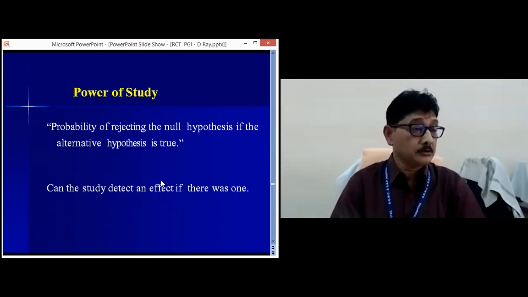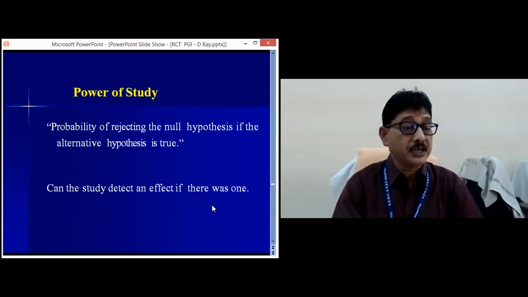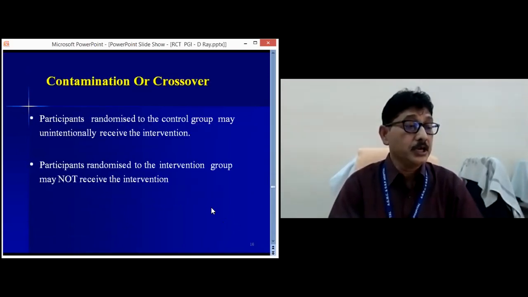Now, power of the study: the probability of rejecting the null hypothesis if the alternate hypothesis is true. Can the study detect an effect if there is one or not? So those things have to be analyzed.